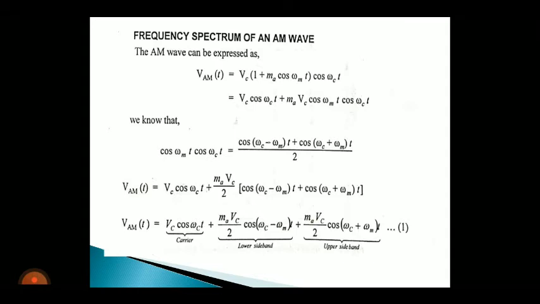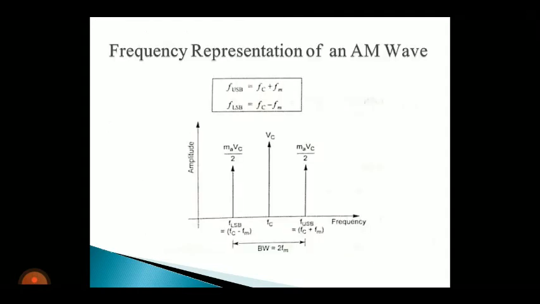So here the carrier amplitude is Vc, and the lower sideband and upper sideband have the same amplitude value, MAVC by 2 and MAVC by 2. The lower sideband frequency is Fc minus Fm, and the upper sideband frequency is Fc plus Fm. And this is the frequency domain representation of an AM wave.